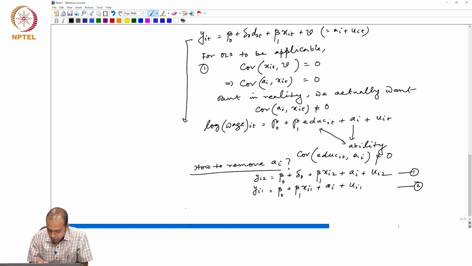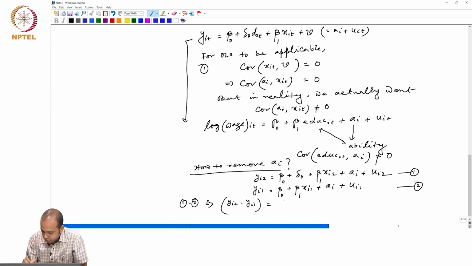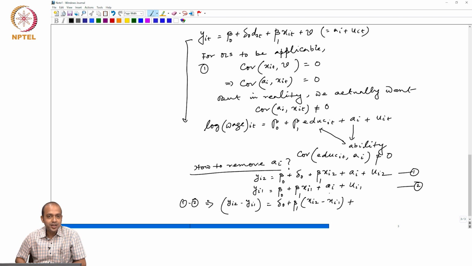Now if we take the first difference, then we get yi2 minus yi1 equals, beta 0 gets cancelled, delta 0 plus beta 1 times xi2 minus xi1. This ai and ai get cancelled, and we get ui2 minus ui1.